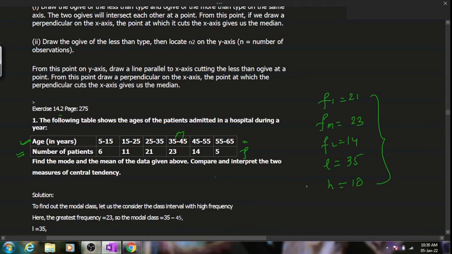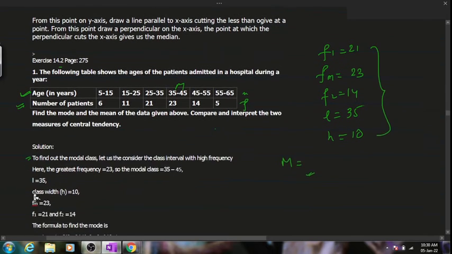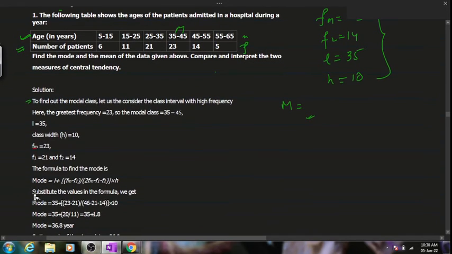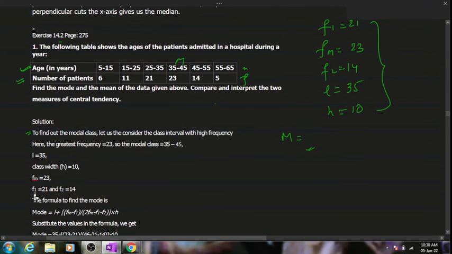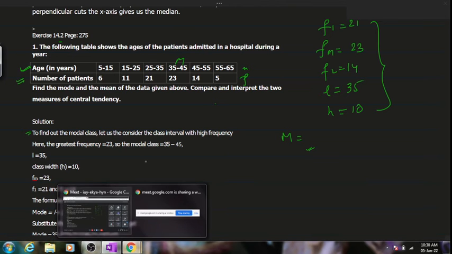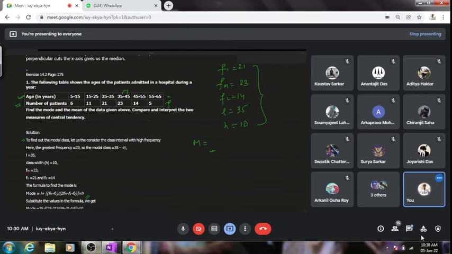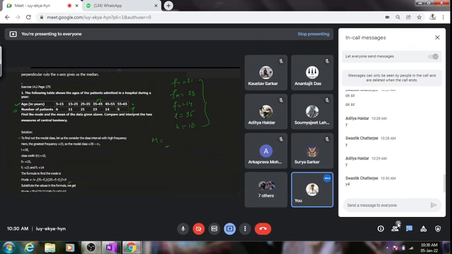You have the formula for your mode. Apply the formula. Just now the formula has been given to you, but make sure you write these down. However, if you want it again, I have the formula in front of you. Kindly substitute and let's see who is able to give me the answer first in the chat box.